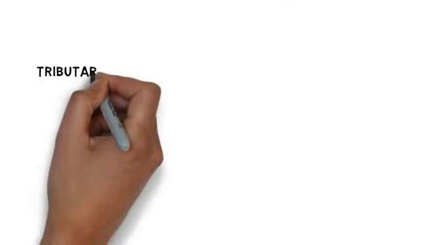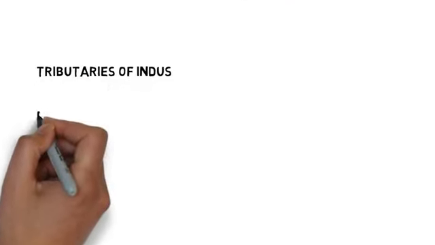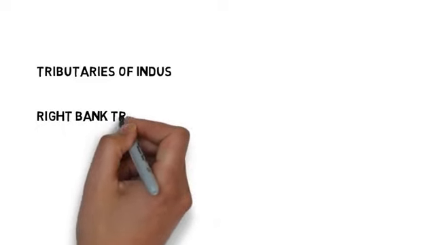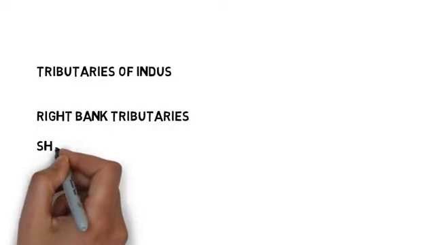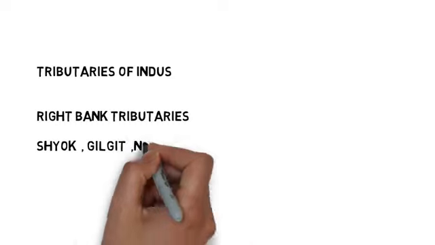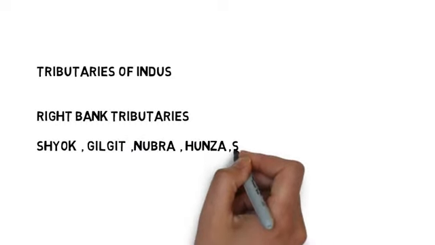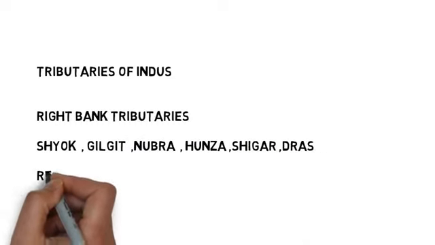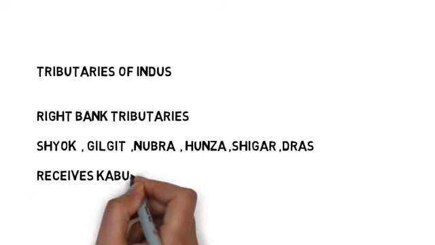Now let us come to the tributaries of the Indus river. The right bank tributaries of the Indus are Shyok, Gilgit, Nubra, Hunza, Shigar, Dras. The Indus receives the Kabul river when it emerges out of the Attock Hills, where it turns around. We have seen that image.